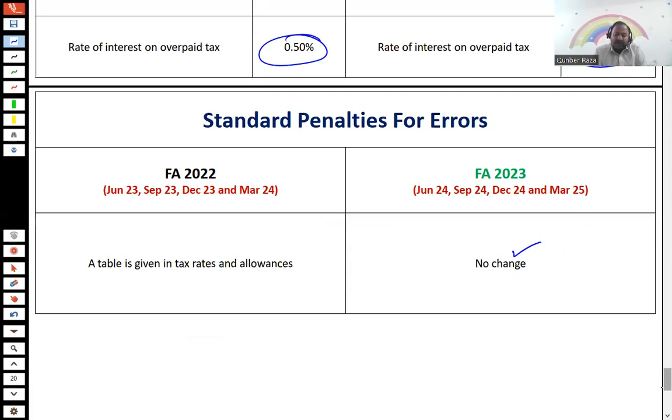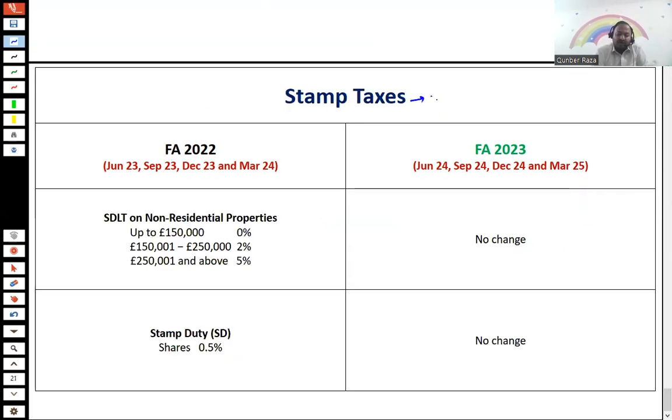And the last element, which only belongs to the ATX student, is stamp taxes with respect to FA23. There is no change in the stamp taxes. So with this, a short, quick summary that summarizes the changes in the tax rates, allowances and the major methodology, if any, from Finance Act 22 to 23.